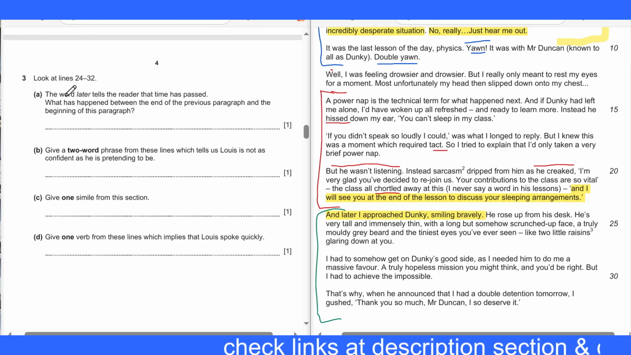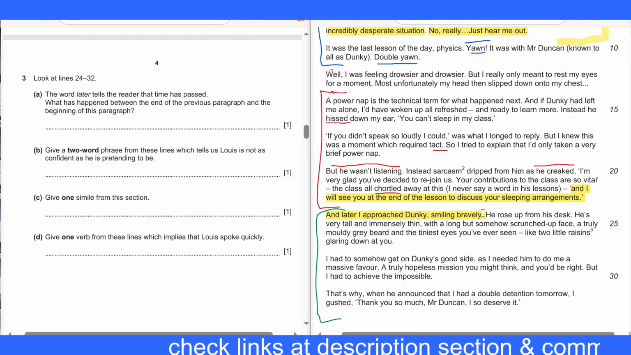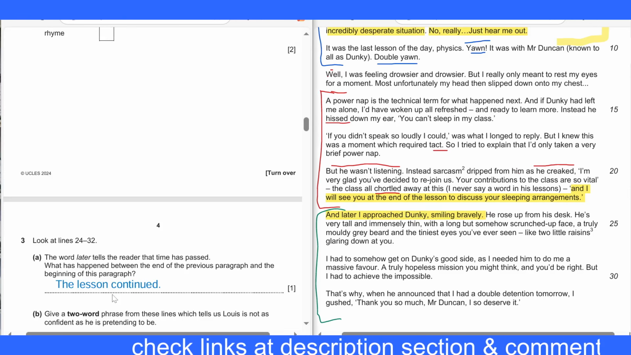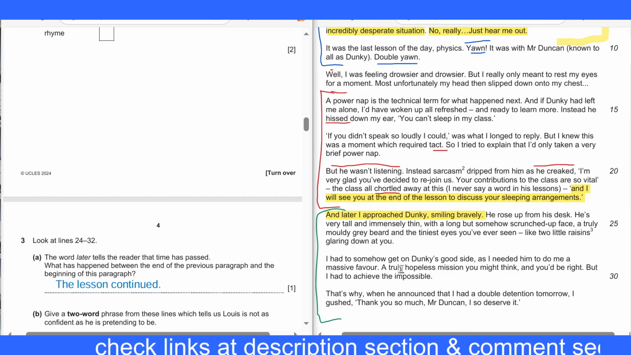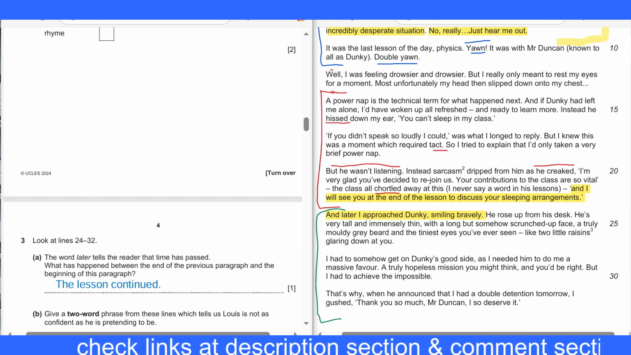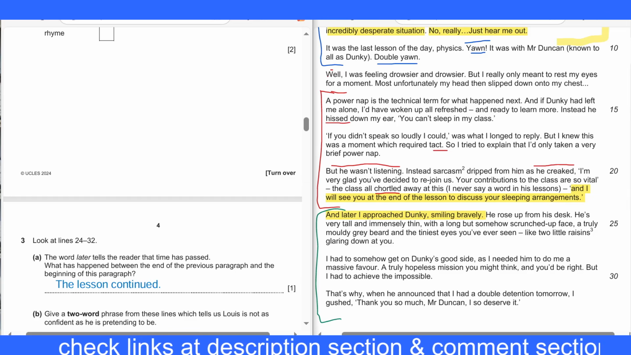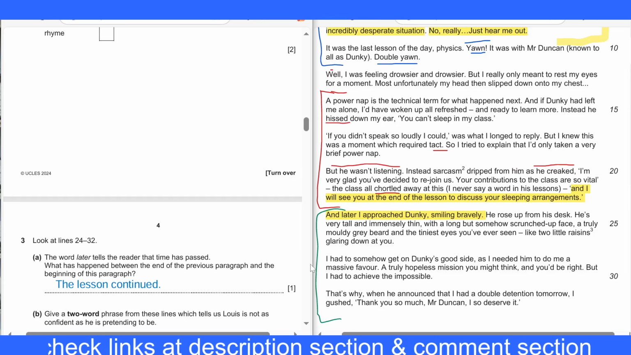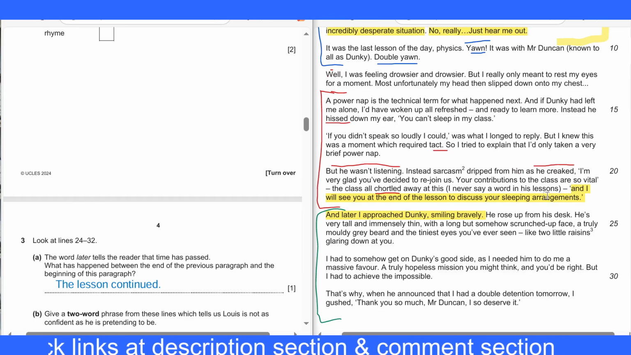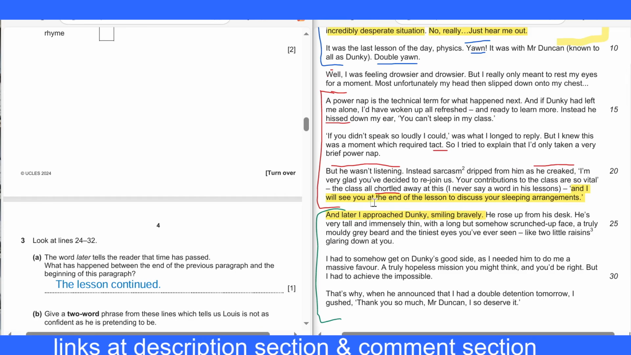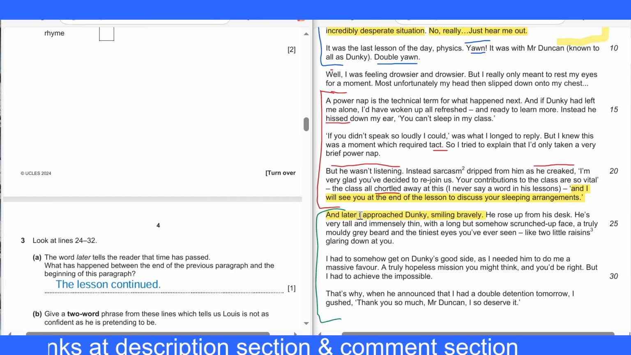Alright, so we got to answer this question. What has happened? 10 seconds. So what has happened between this? Let's check out the answer, guys. Well, we can say the lesson continued. So the lesson continued. Alright, so any idea, like the lesson ended also, or the rest of the lesson finished? Right, so there's a time between the last sentence of the previous paragraph and the first sentence of this paragraph. Let's move on. Question B.